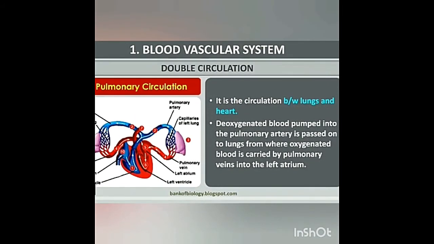Pulmonary circulation. The path of the pulmonary circulation starts in the right ventricle. Pulmonary artery arises from the right ventricle and reaches the lungs with deoxygenated blood. Pulmonary veins collect the oxygenated blood from the lungs and supply it to the left atrium of the heart.